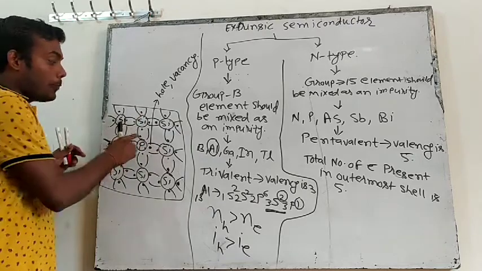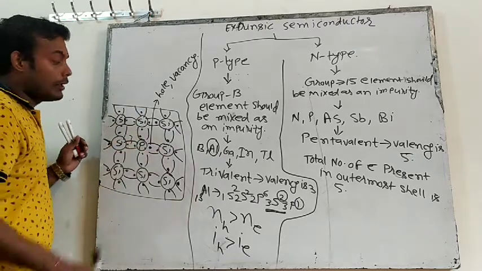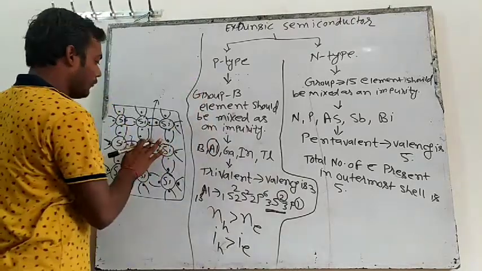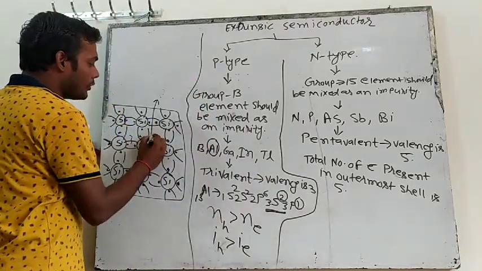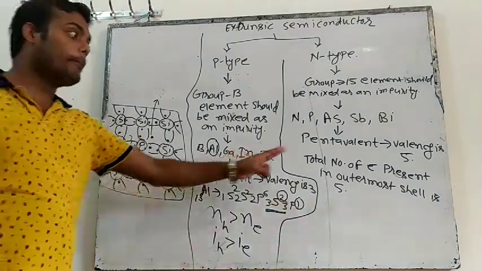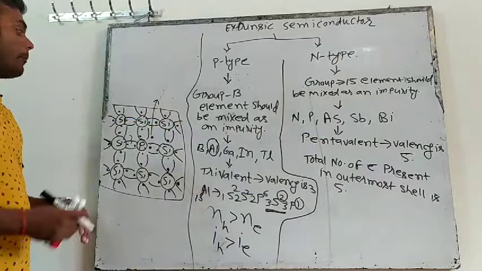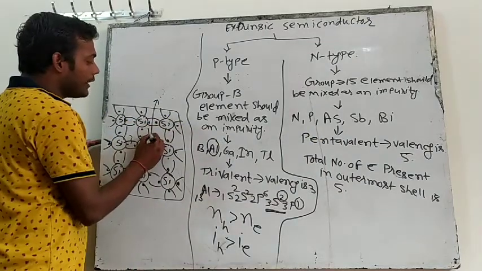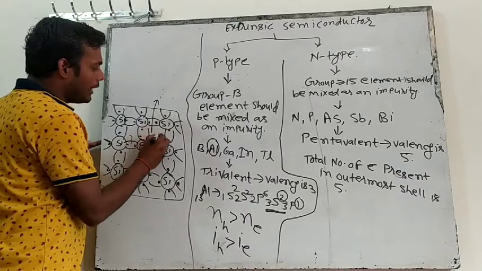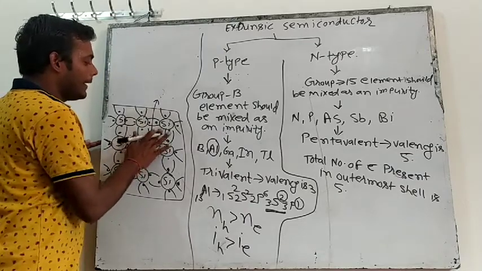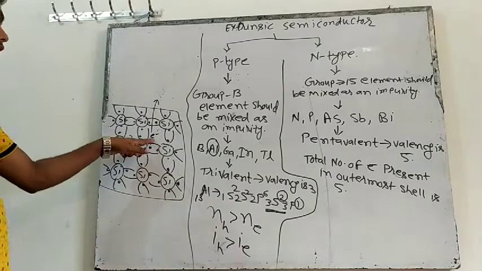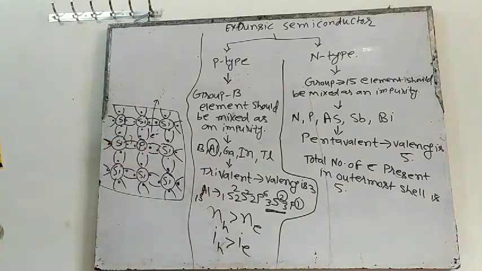5 electrons are there, so 4 electrons can only make bonds. So what will happen with the fifth electron? There will be an extra electron that I will get because phosphorus is pentavalent. Pentavalent means maximum 5 electrons will be there. So I am gifting one extra electron here. This electron is known as a free electron.